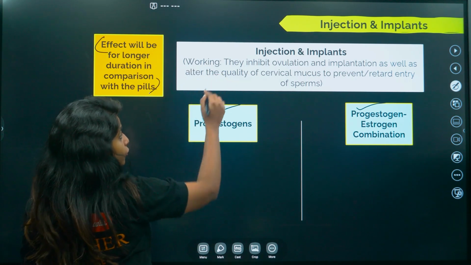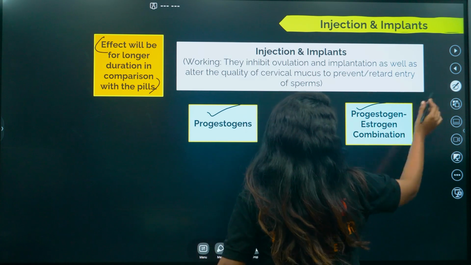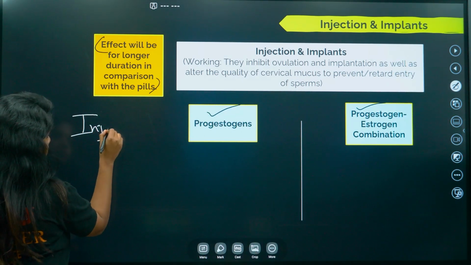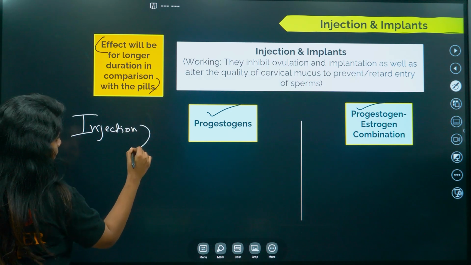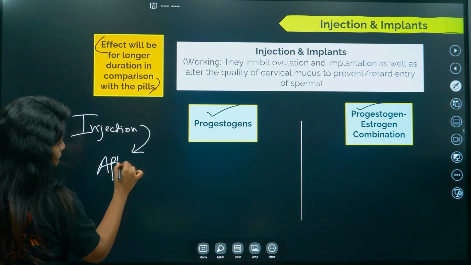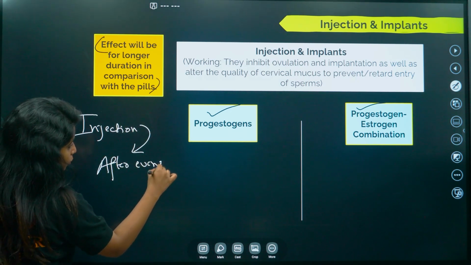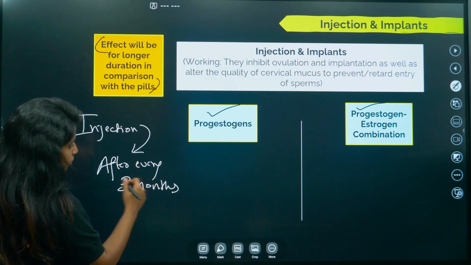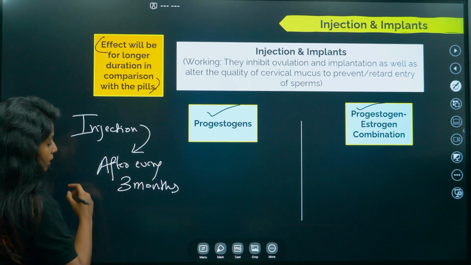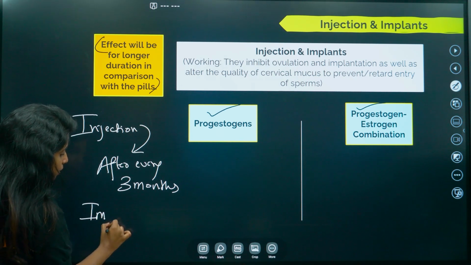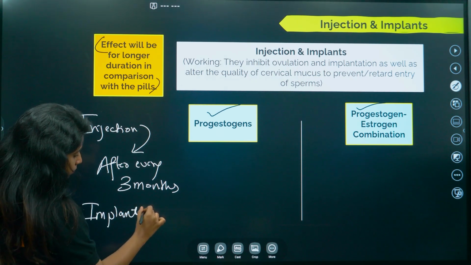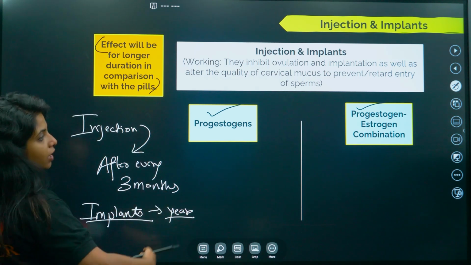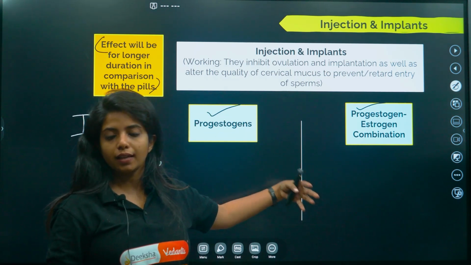As I said, if you talk about injection, I'll just write it over here. If you talk about injection, mostly, there could be something with a lesser tenure, but mostly after every 3 months you have to take the injection. If you talk about implants, it could go up to certain years, at least a year for sure. It depends on what type of hormones are being released.